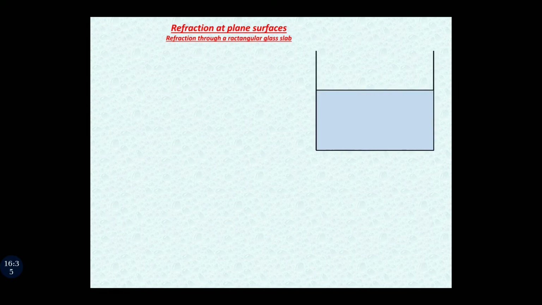The second part is refraction at plane surfaces, and in this we are going to study apparent depth. Now what is apparent depth? Let us see.